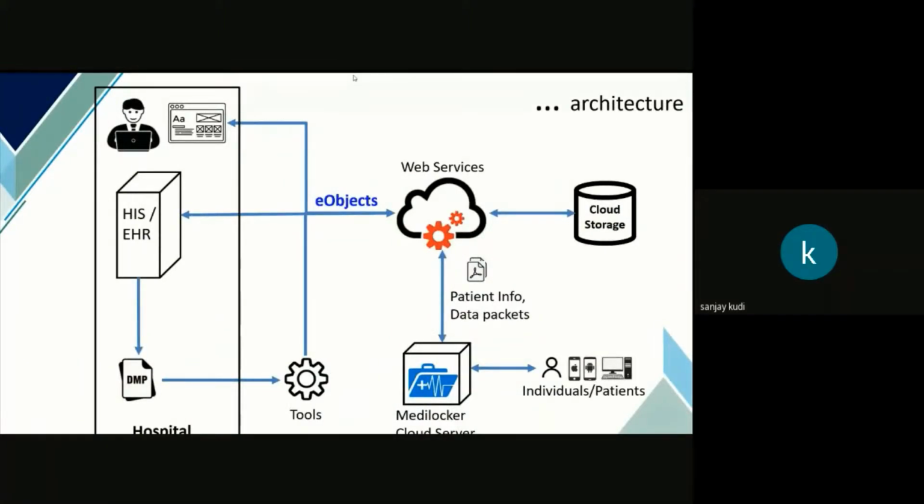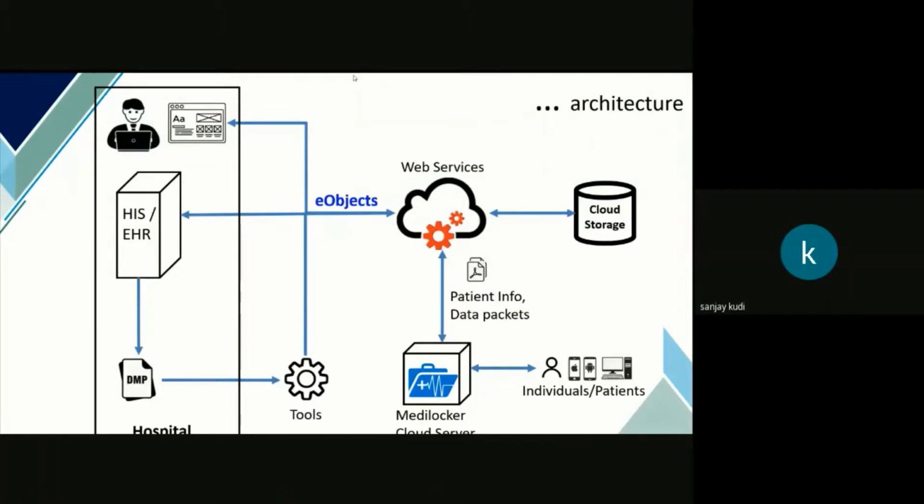And when they give me the data, they are going to give it in an e-object format. So a hospital can provide the e-objects either from their HIS, or they can use our web application, or they can dump the information in some place, and then we can apply our tools to convert the data into e-objects through web services.